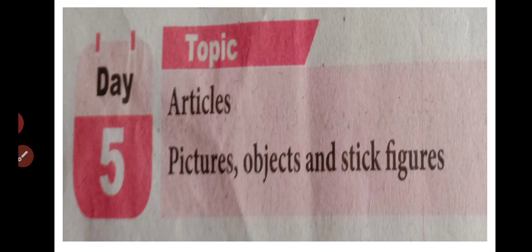On the 5th day activity, our topic is articles. An article is a word that comes before a noun. Where we have to put an article, we have to put articles before a noun. There are two kinds of articles. The first one is definite article and another one is indefinite article.